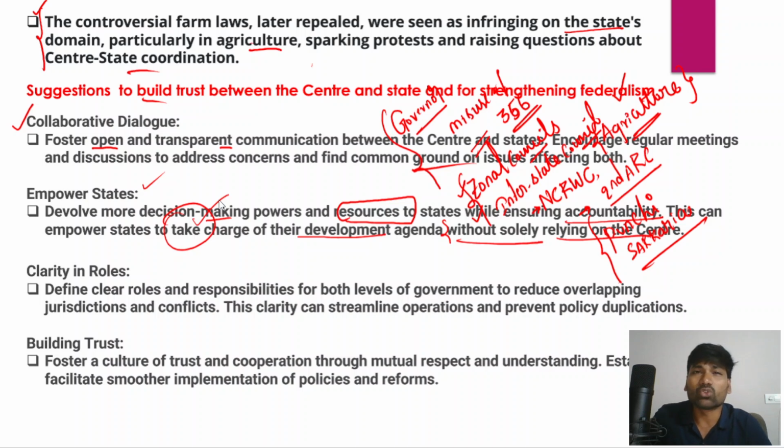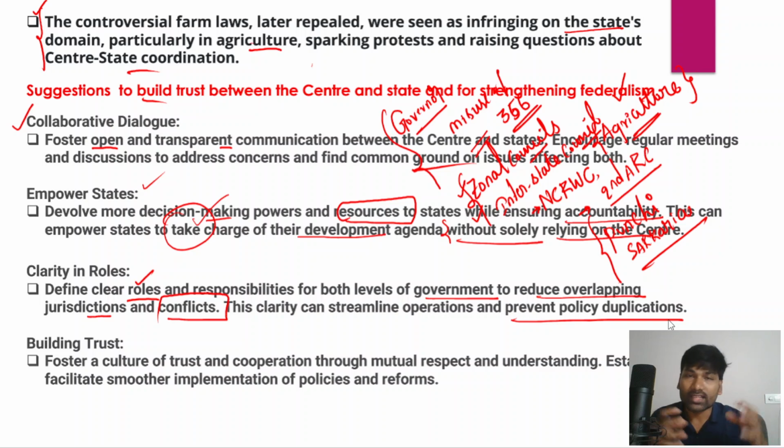And apart from that, there is also a need for clarity in roles between the Union and state governments. Therefore, there is a need for clear roles and responsibilities for both Center and state governments at both levels, and that would reduce overlapping of jurisdiction as well as conflicts between the Center and states. This clarity can streamline operations and also prevent policy duplication, right? As of now, the problem is that the Center has been encroaching upon the powers and responsibilities of the state governments, and state governments have been encroaching upon certain areas of the central government's powers and responsibilities.